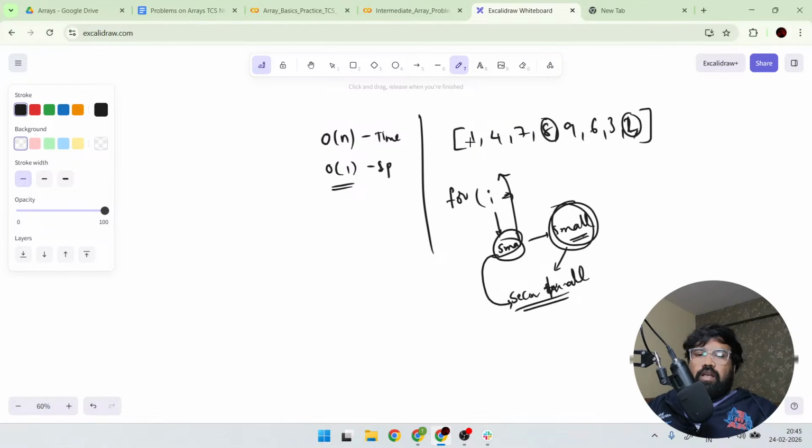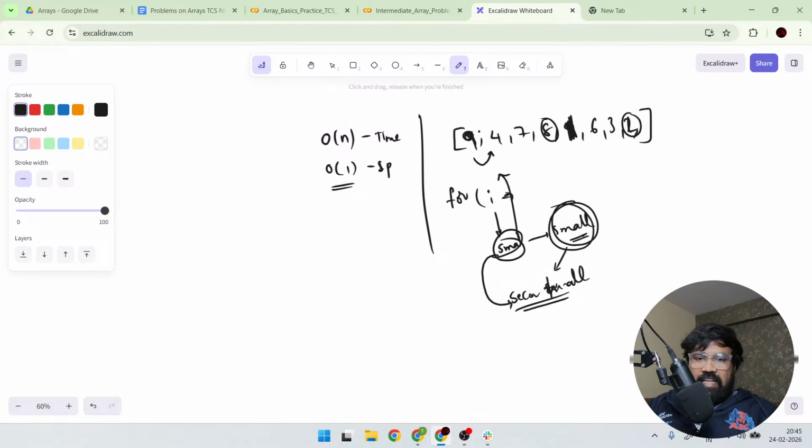For example, let's see how you can do the problem. Let's start like this. For example, 9 I am taking here and 1 I am taking here, so that you can easily understand in a better way. For example, 9 is stored in small. Next I will check with 4.